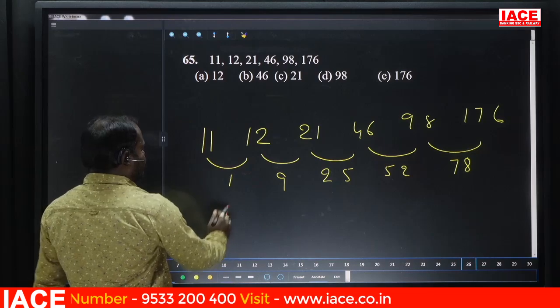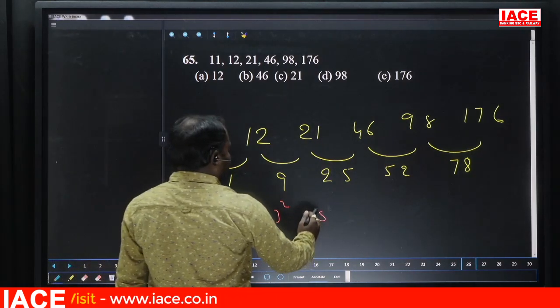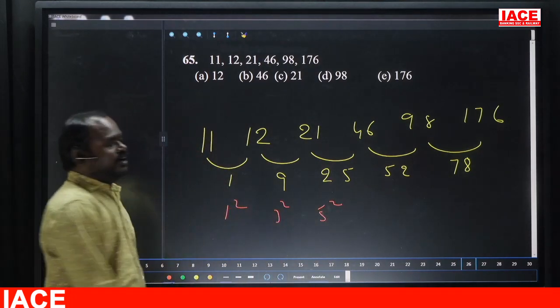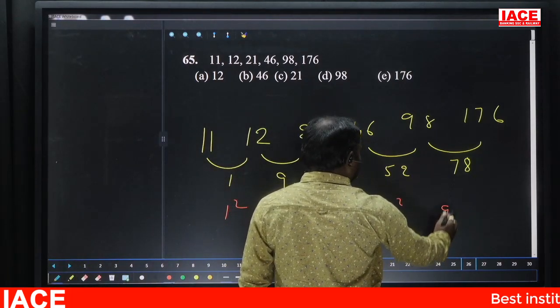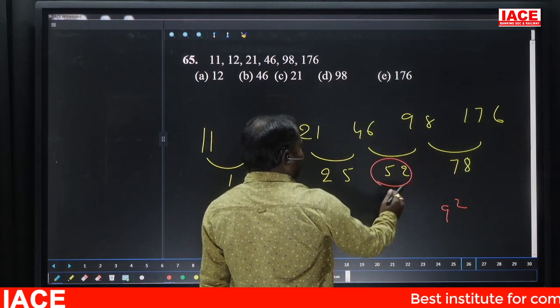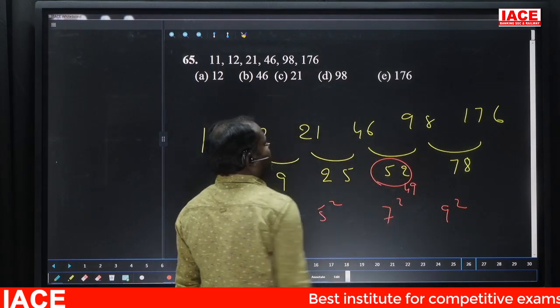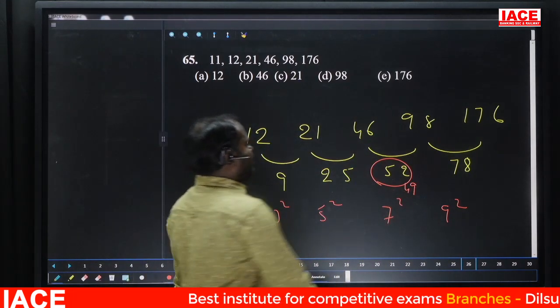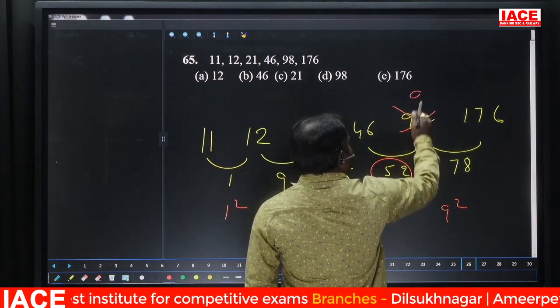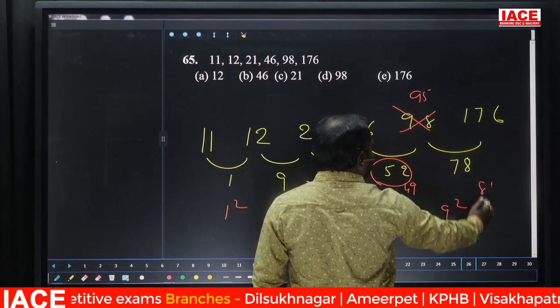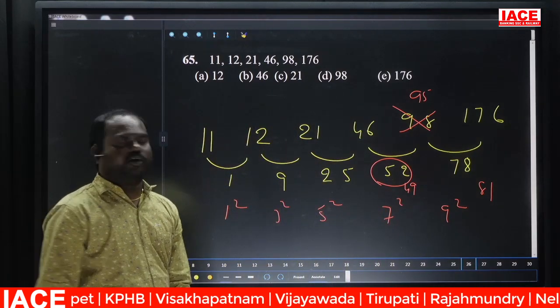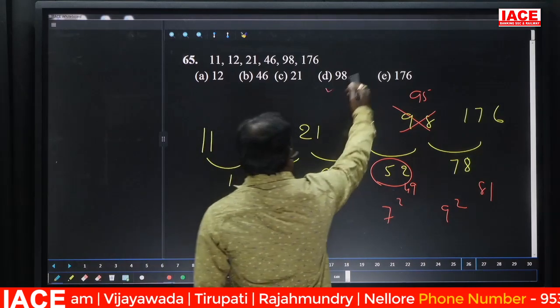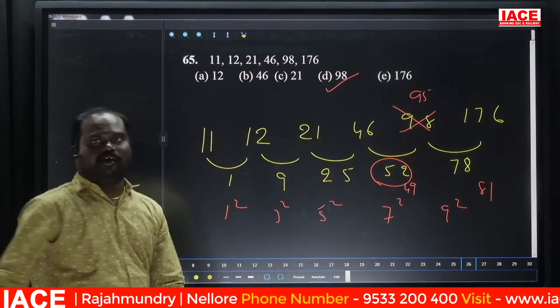1 square, 3 square, 5 square, squares of odd numbers. So next should be 7 square and next should be 9 square. 7 square is how much? 49. If it is 49, 46 plus 49 is 95. If it is 95, 95 plus 81 is 176, which satisfies the condition. So obviously 98 is the wrong number. Option D, 98 is the wrong number.